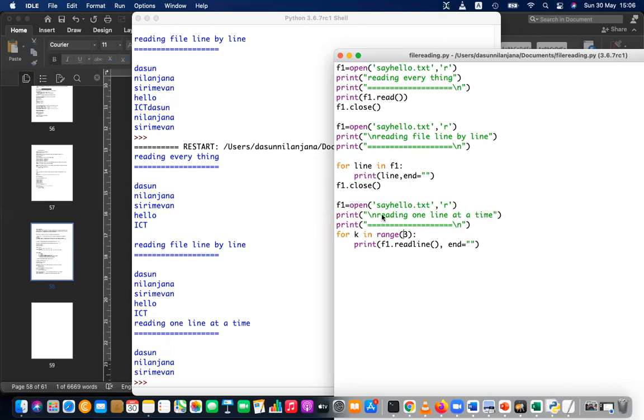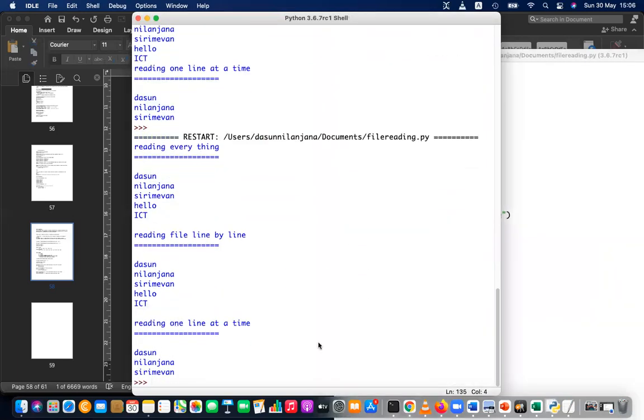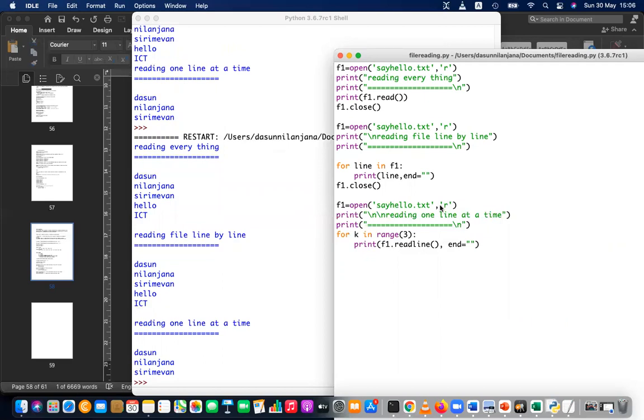And that is the way which is applied here. And let's apply another new line to separate. Now when I run, you can see it's reading 3 lines. Okay, the last method is, you can again close this file and open the file again to read multiple lines. So the last method is to read in all lines and store the data in a list.